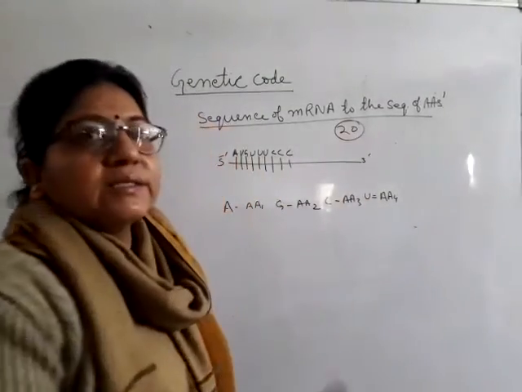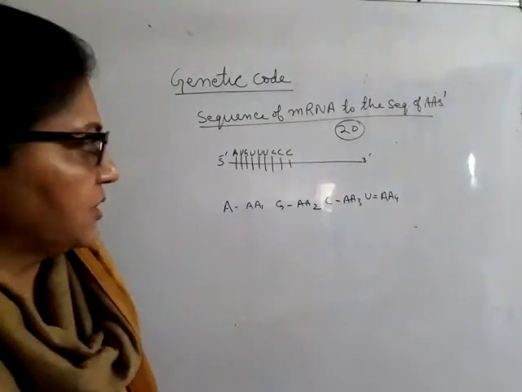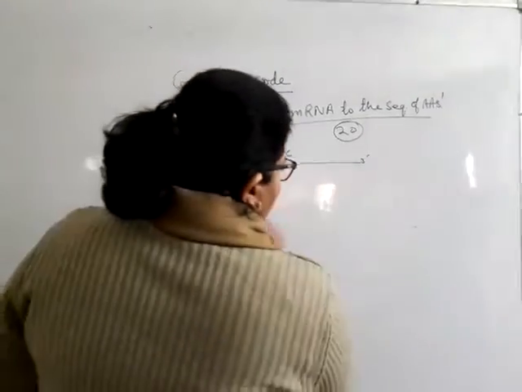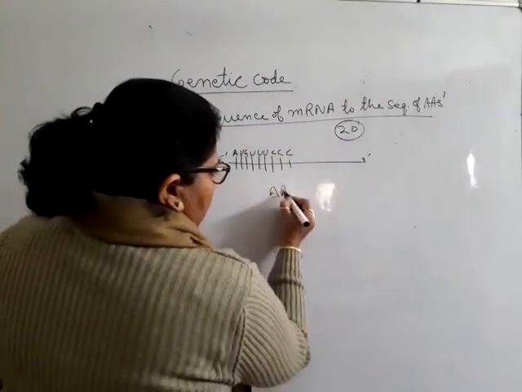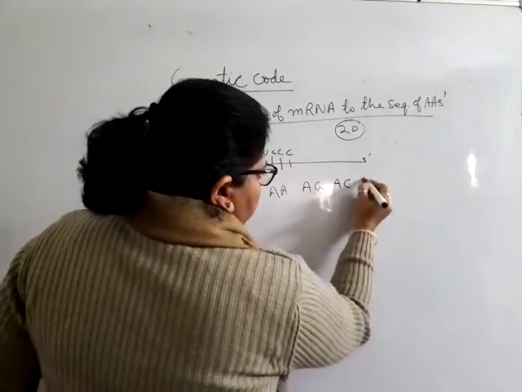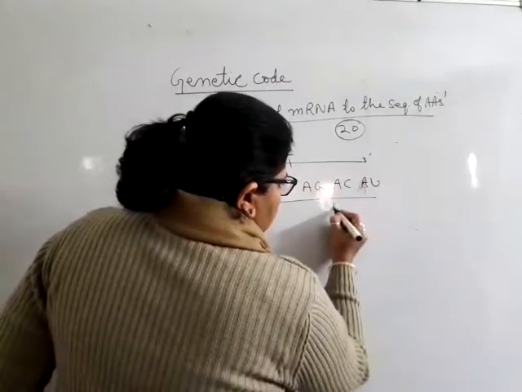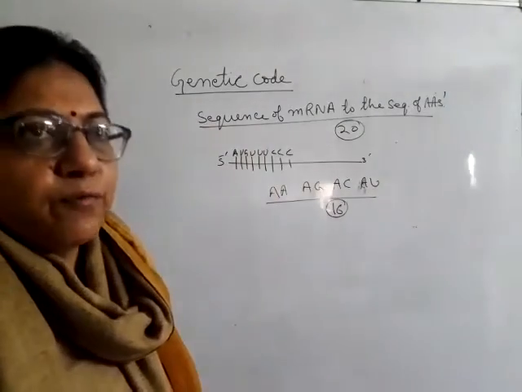So what about the other 16? Then again with permutations and combinations, we decided to have 16 pairs, that is AA, AG, AC and AU. Again only 16 amino acids can be utilized. Then what about the remaining ones?